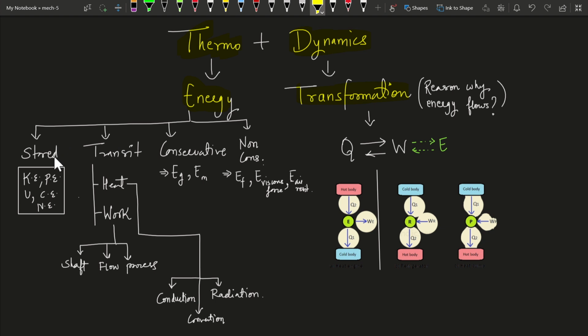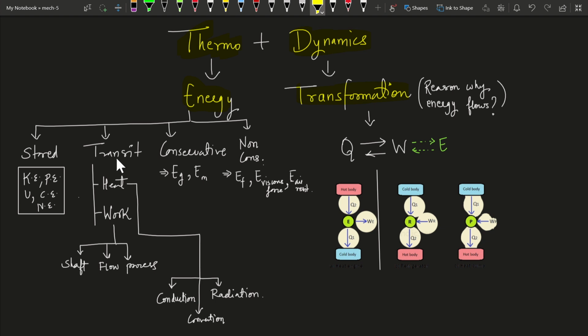What is the meaning of stored? Stored energy is something which is stored in the system, which is there in the system. We could say that the system has this much kinetic energy, this much chemical energy, or any energy. So what are these forms of stored energy? Kinetic energy, potential, internal energy, chemical, and nuclear. And this list goes on and on.